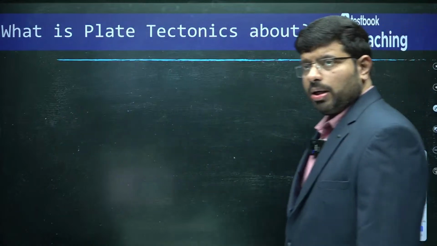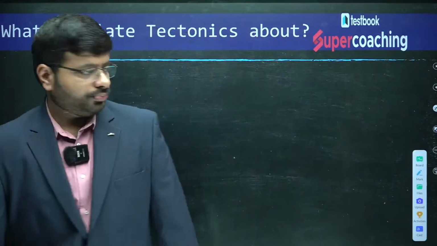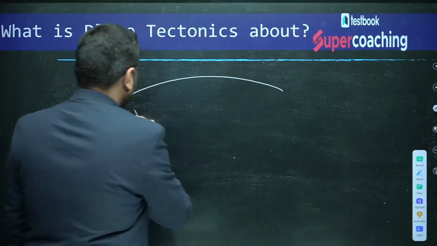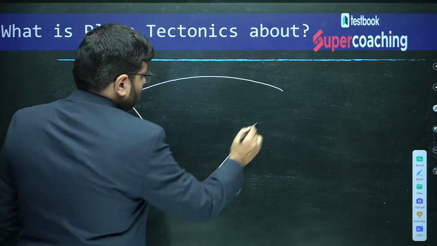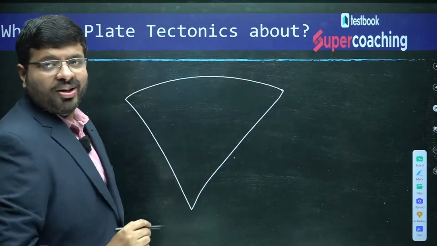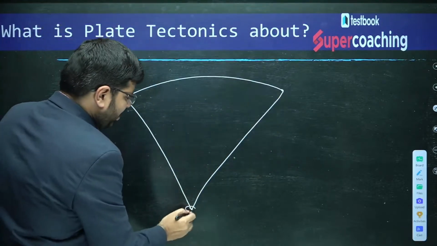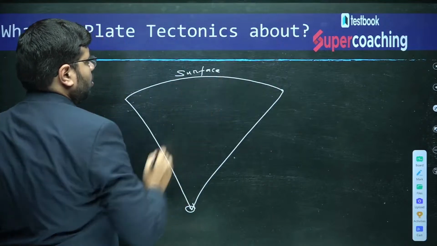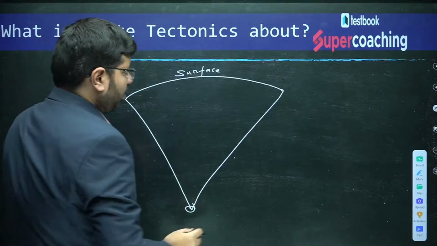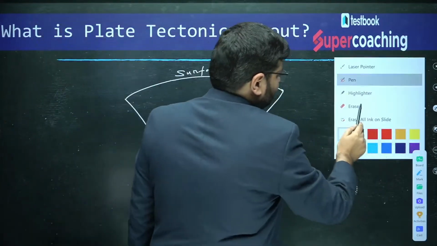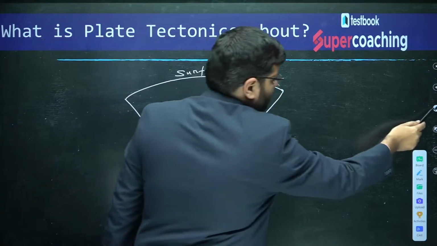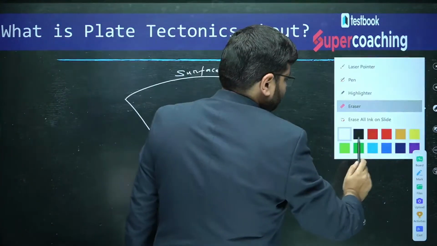This theory says that, imagine this is the block of the earth, okay. It is not an ice cream cone. Imagine this is the center of the earth and this is the surface of the earth. Now, when you identify that, let me show you with another color.